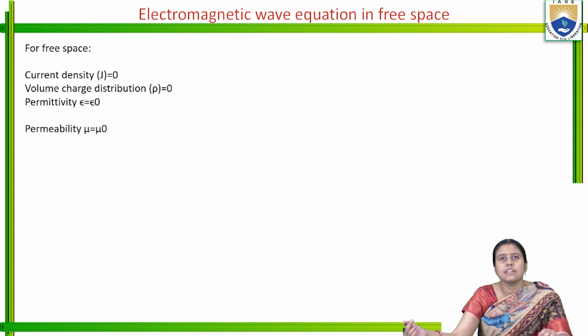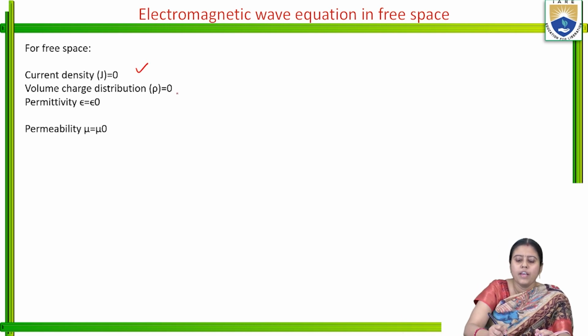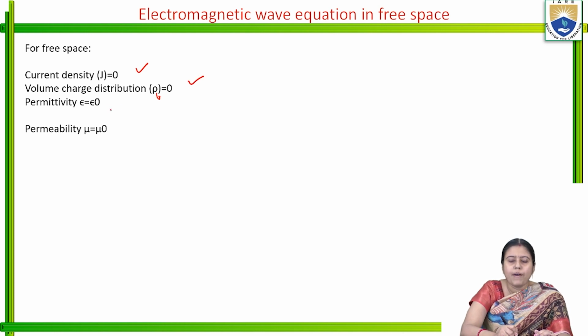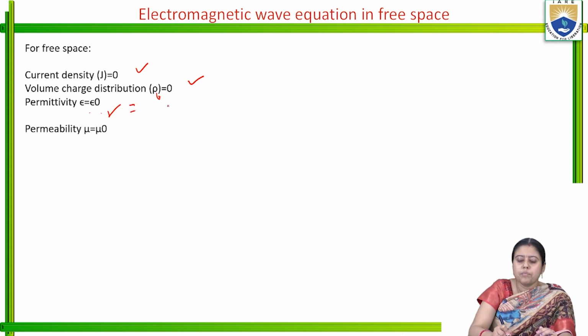We will first discuss the electromagnetic wave equation in free space. And in free space, the current density is equal to 0. The volume charge density rho v is equal to 0. The permittivity of free space epsilon is equal to epsilon naught, and permeability mu is equal to mu naught. What is epsilon naught?